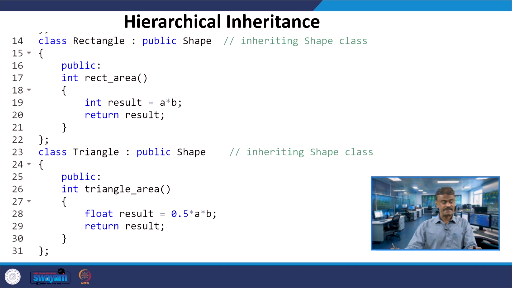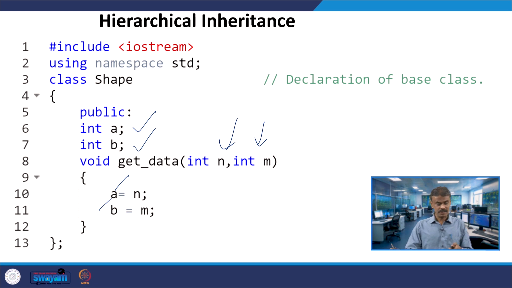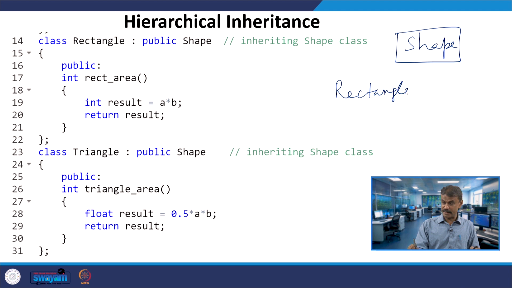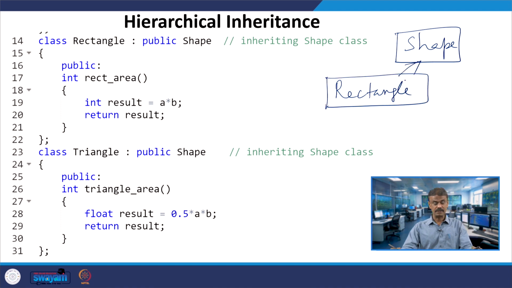Now let us assume that I have another class, rectangle. Here you have class shape, and shape is the base class. The class rectangle is inheriting shape. Here you have one member function, rect_area, which finds the area of the rectangle. The result will be A star B.